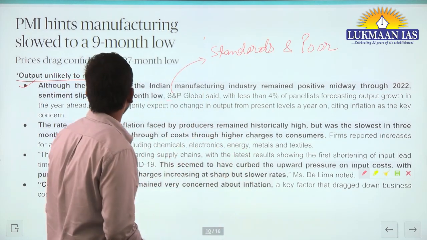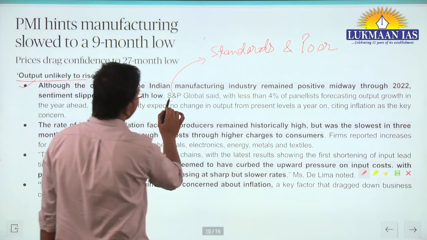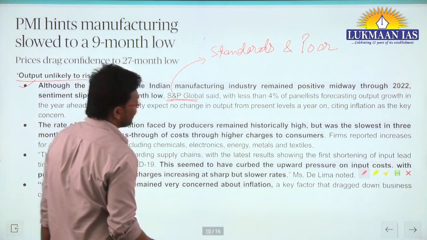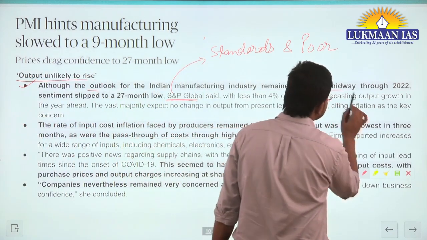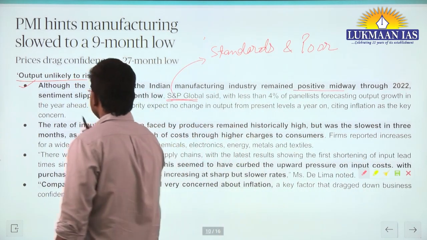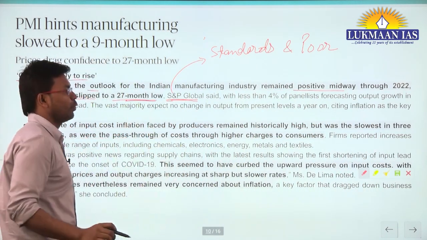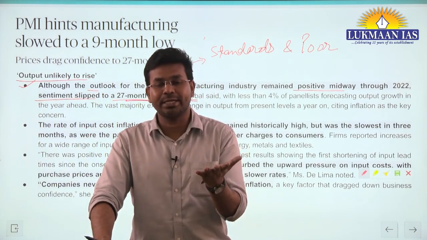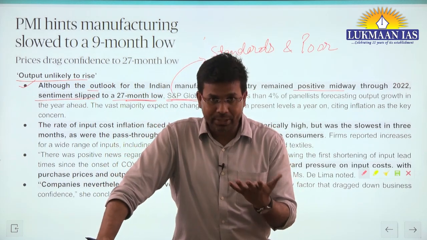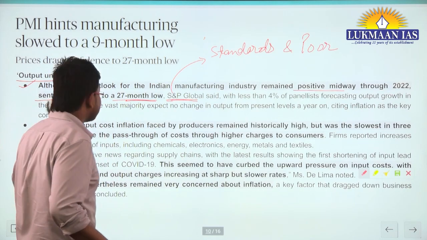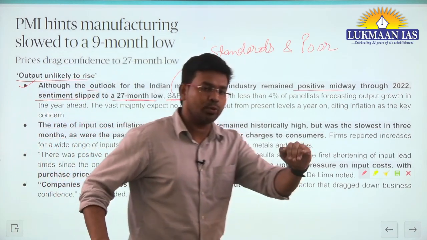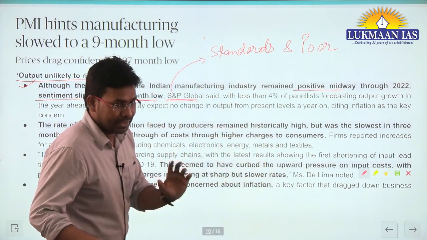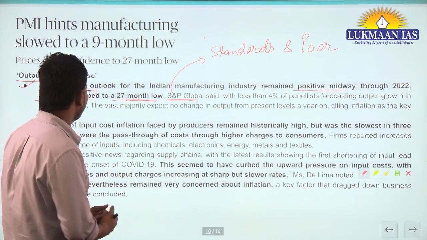According to S&P Global, although the outlook for the Indian manufacturing industry remained positive midway through 2022, sentiment slipped to a 27-month low. So people had a positive perception about the manufacturing sector, but their sentiment has gone to a 27-month low. It means people are now apprehensive about whether the sector is going to perform very well in the near term or not.